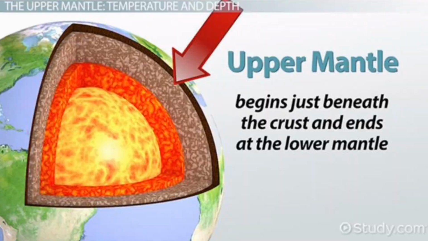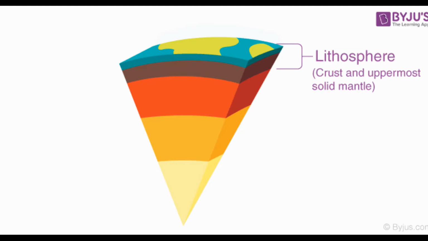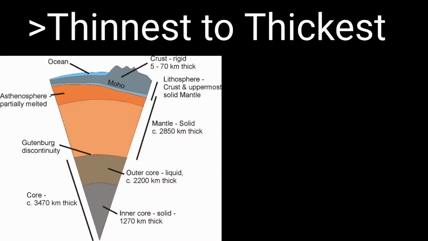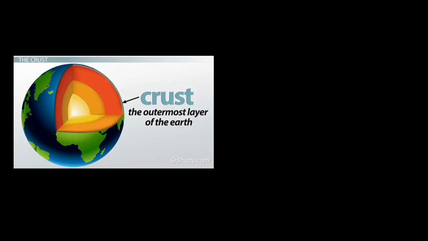The Earth has 6 layers such as the crust, mantle, outer core, inner core, lithosphere, and asthenosphere. These layers range in thickness and size. I will put them in order from thinnest to thickest. Crust is the Earth's thinnest layer, ranging from 5 through 40 kilometers thick.